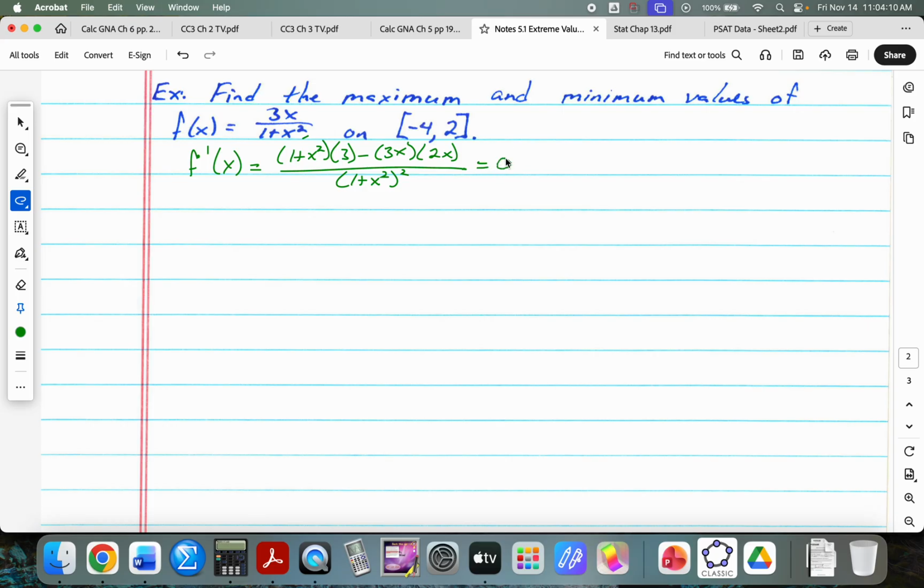And if I want this to be equal to 0, if I want a fraction to be equal to 0, what part of the fraction do I need to look at? Yeah, the numerator. So this will be 3 plus 3x squared minus 6x squared is equal to 0. So that's 3 minus 3x squared is equal to 0. I'm going to factor out a -3 so that I get x squared minus 1.